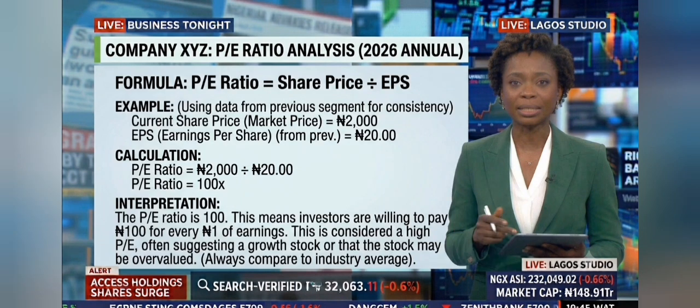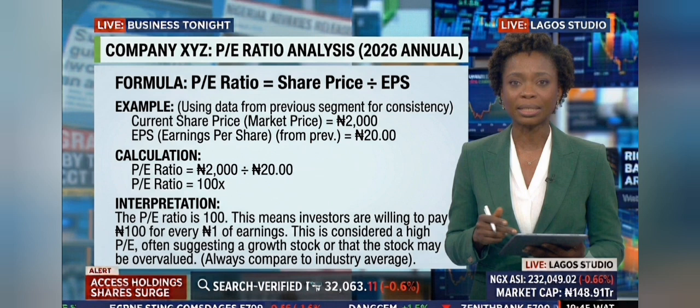Price to earnings ratio, PE ratio. This is perhaps the most important valuation number you'll use as an investor. It tells you, how much am I paying for every 1 naira this company earns? PE ratio equals share price divided by EPS. If a stock trades at 40 naira and has EPS of 8 naira, the PE ratio is 5x. You're paying 5 for every 1 the company earns. Here's what's important: always compare PE ratios within the same sector. A PE of 5x might be expensive for a Nigerian bank but cheap for a consumer goods company. Never compare across different industries.